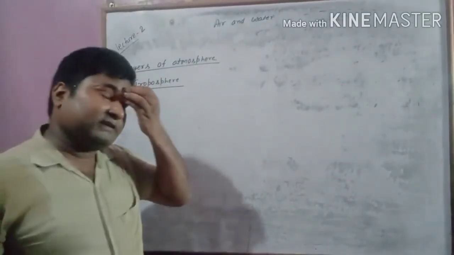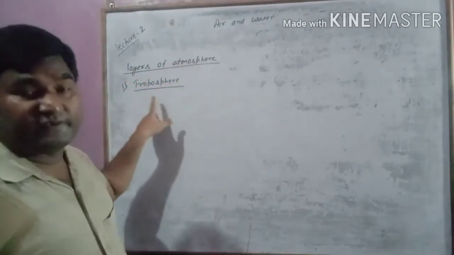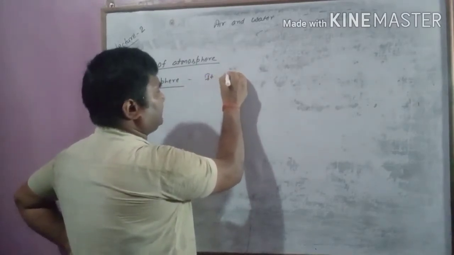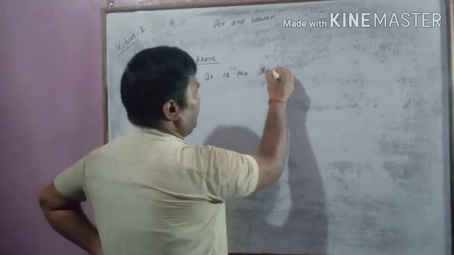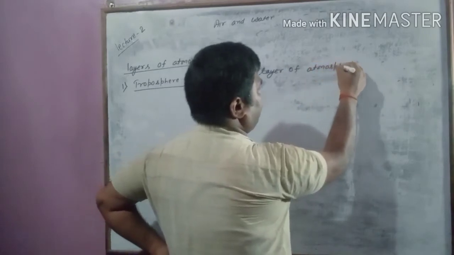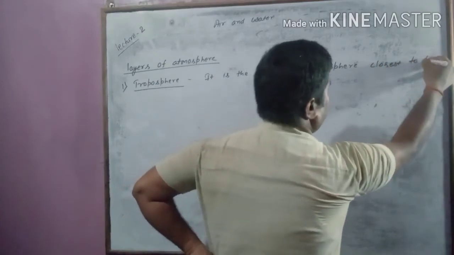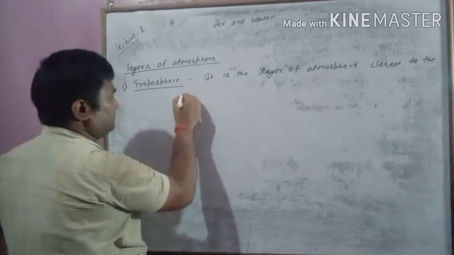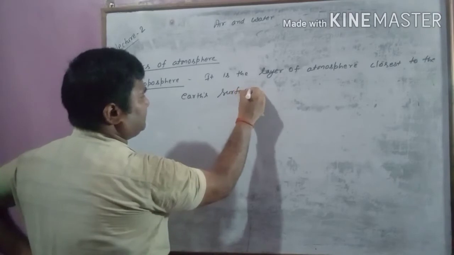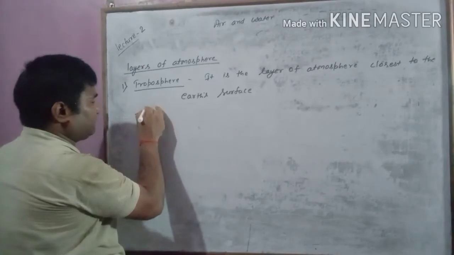So see some details of the first layer of atmosphere. The first layer is troposphere. It is the layer of atmosphere closest to the Earth's surface. Okay, so some properties of troposphere.